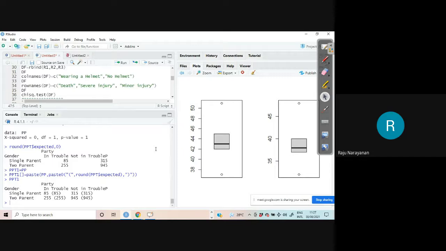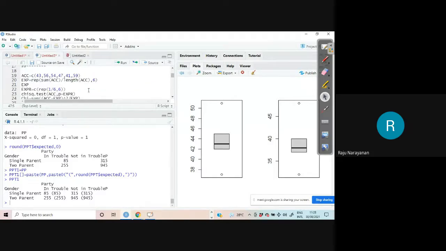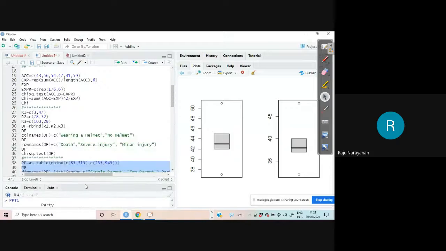Oh, here the expected value is also the same. No, I made a mistake. In this data, I gave the expected values. That is why everything came together.